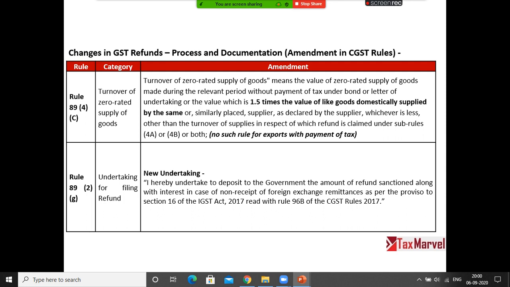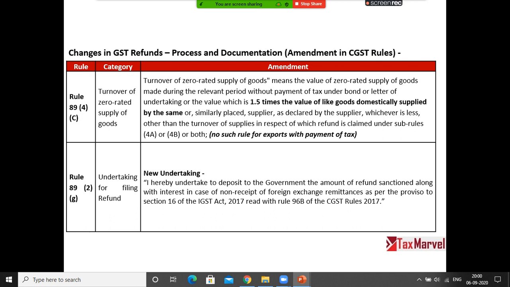Next, there is a new undertaking where government is saying, in case of supply of goods or service, the refund criteria is simple. You receive the money, you get the refund. So while obtaining FIRC from the bank, submit the FIRC and claim the refund for export of service. Recently government has said for export of goods also